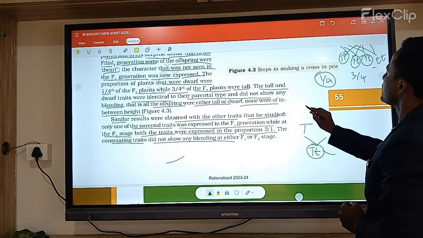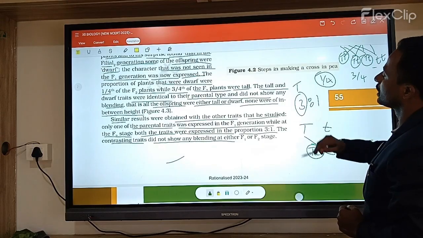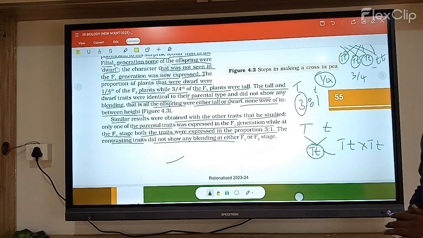The tall character is there in 3 parts. So the ratio is 3:1. Three are tall, and only one dwarf character is there, phenotypically.